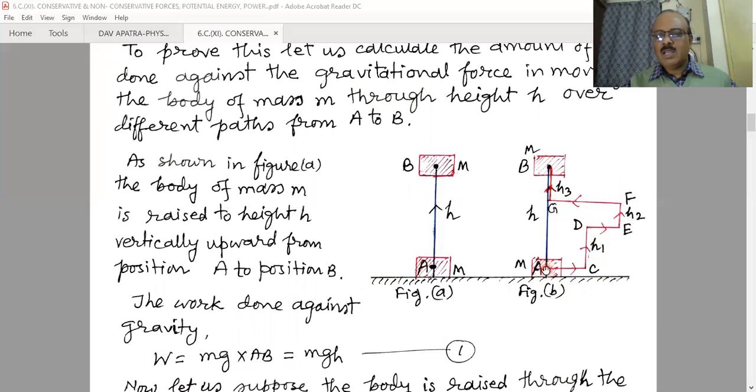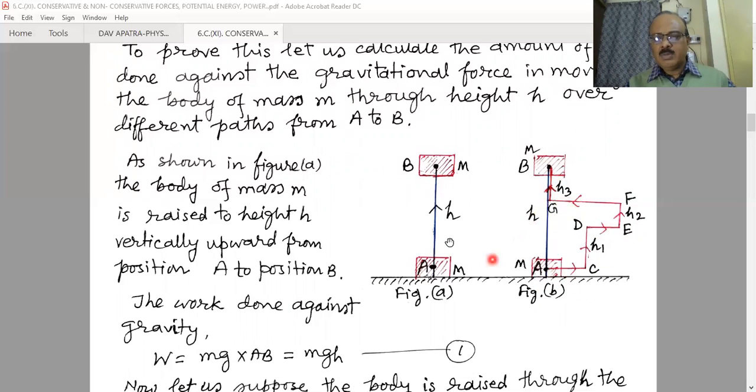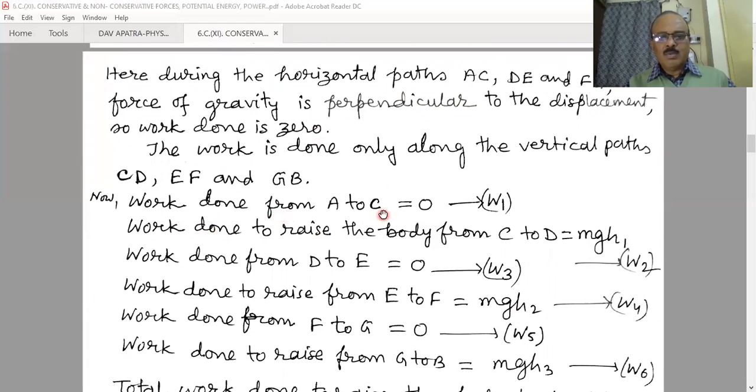Therefore, in shifting A to C, D to E, and F to G, in these three paths there is no work done against gravity, and only the vertical shifting takes place, that is C to D with height H1, E to F with height H2, and G to B with height H3. In these three steps, work is done against gravity. Therefore, we can now write: work done from A to C, the horizontal displacement, is 0, and we say it is W1. Work done to raise the body from C to D, where there is a height shift of H1, is mgH1, and let us suppose it is W2.